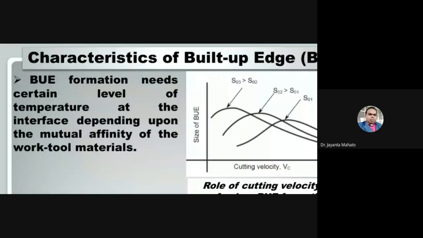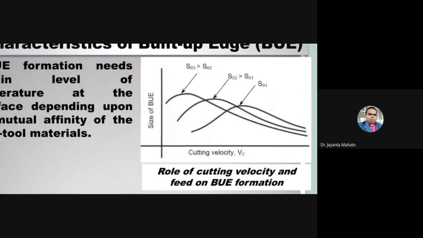Just see here from this curve. The size of the built up edge varies according to the cutting velocity or cutting speed.